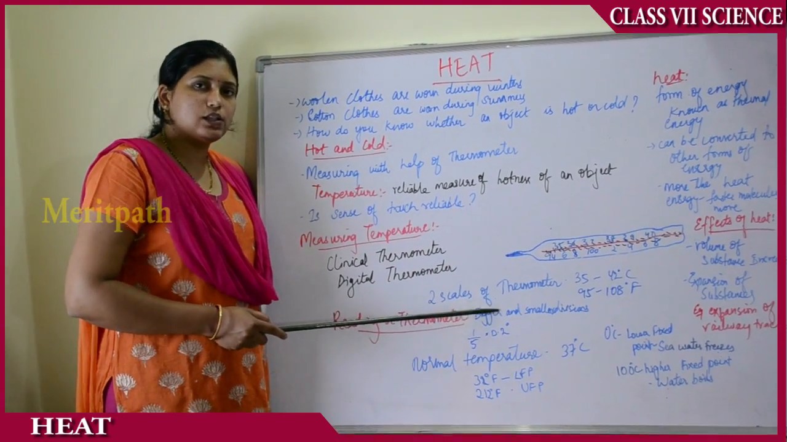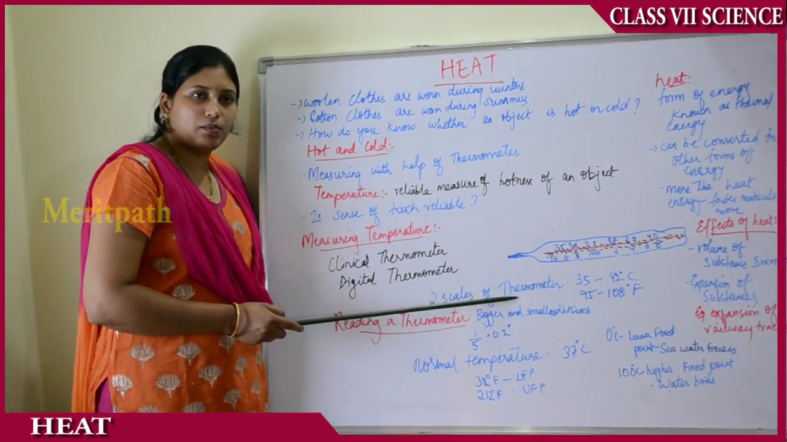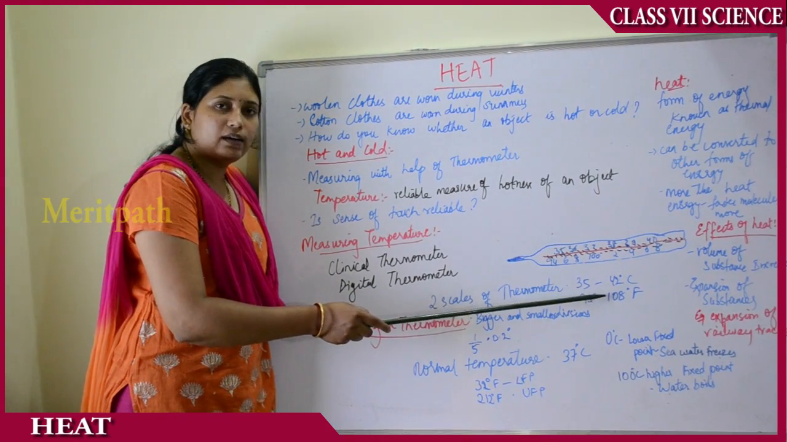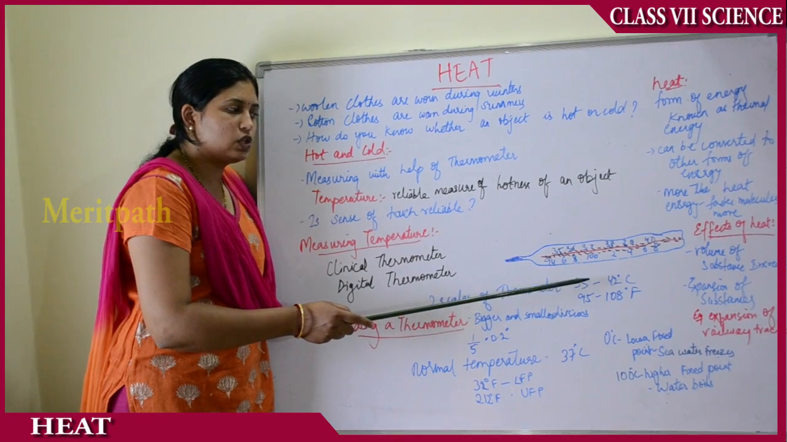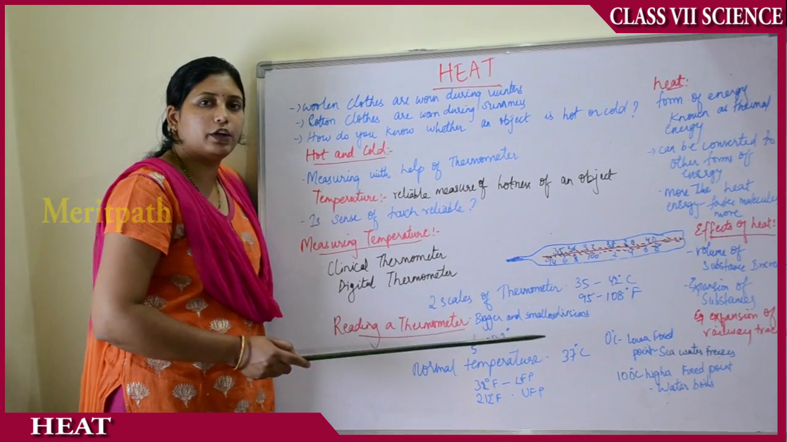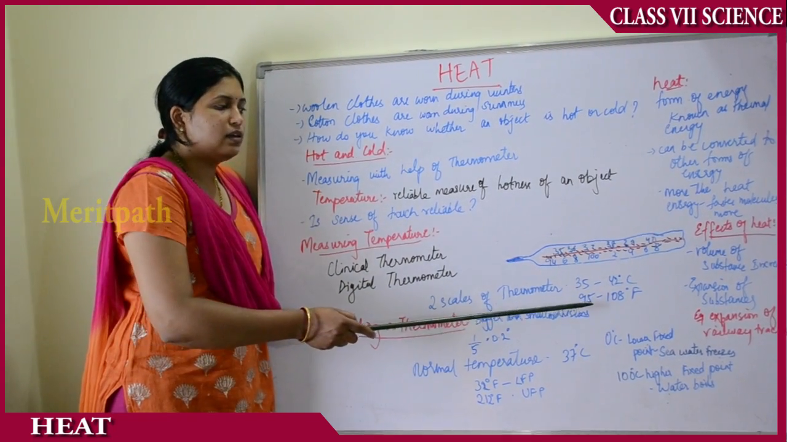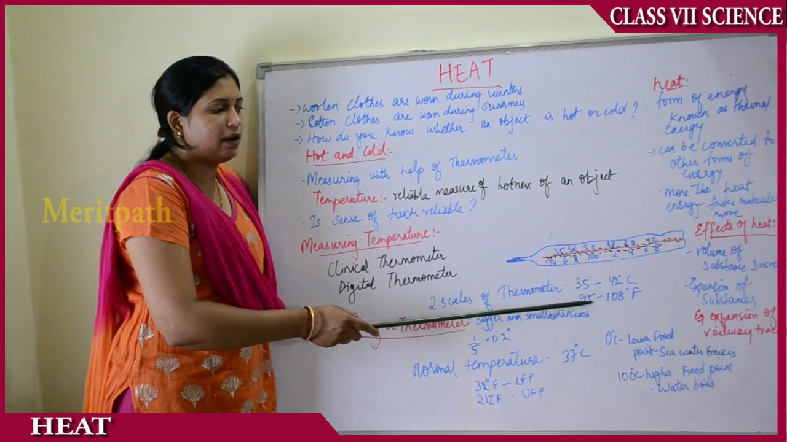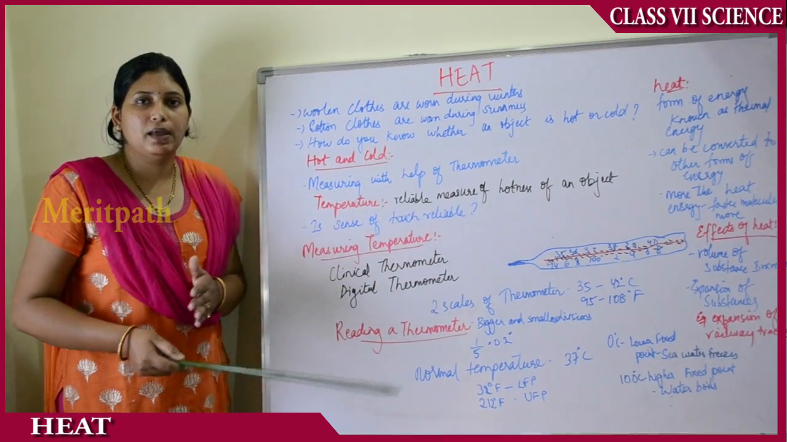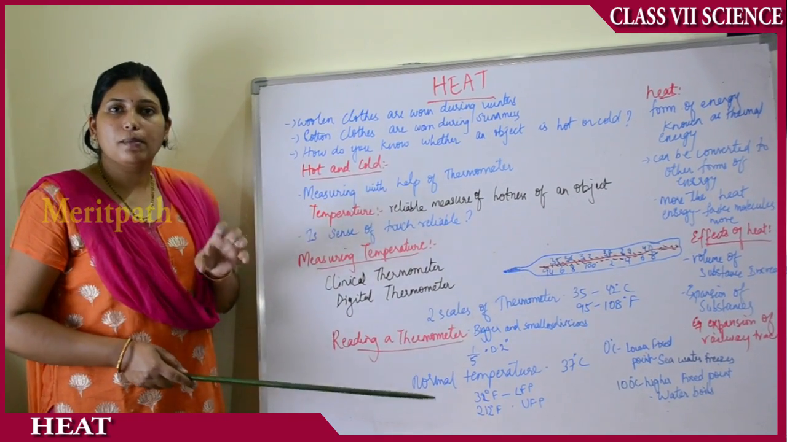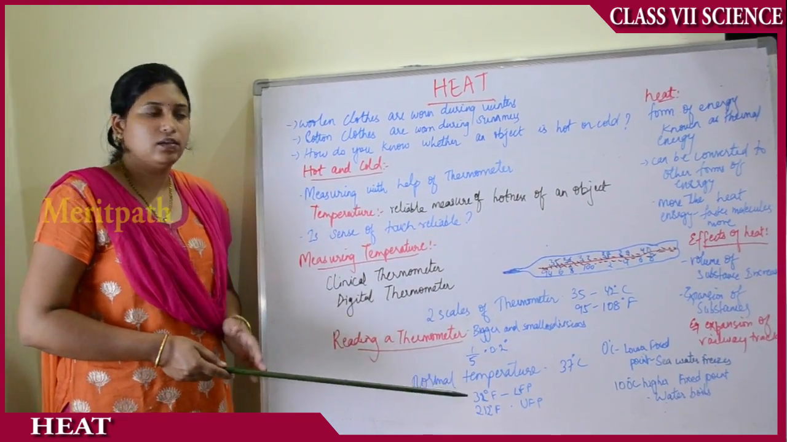Then there are two scales on the thermometer: degrees centigrade and degrees Fahrenheit. And what is the normal human body temperature range? It ranges from 35 degrees centigrade to 42 degrees centigrade, and in degrees Fahrenheit, it ranges from 95 to 108. Based on the average temperatures of many human beings, a certain normal range of temperature has been set.